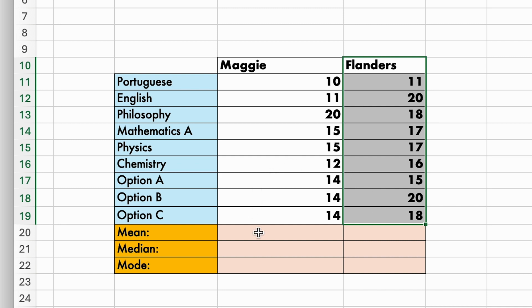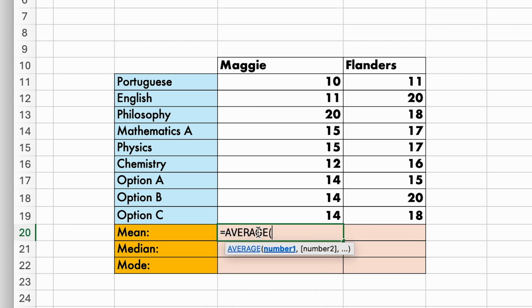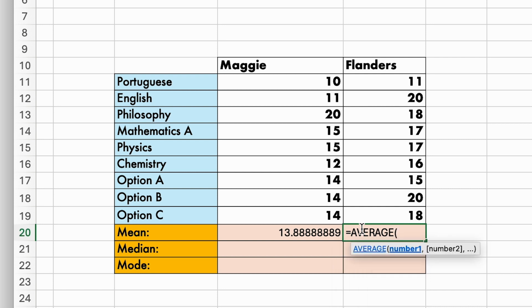The first thing that we want to do is to calculate the mean. To do so, we first need to call the function average and pass it the range of Maggie's grades so that the average of Maggie's grades is calculated. Next, we can do the same for Flanders' grades. Flanders' average grade is higher than Maggie's average grade.